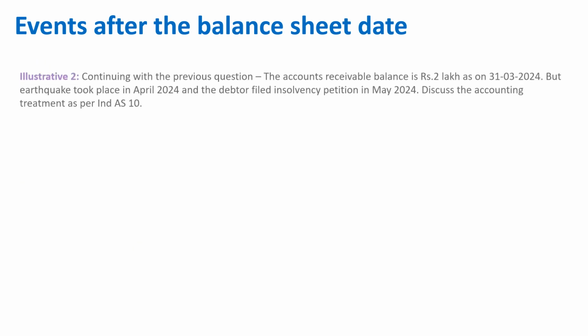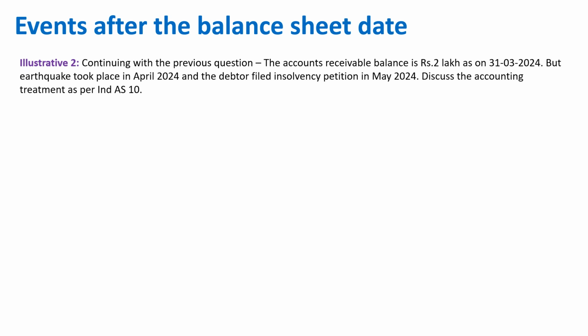Now let's take another example. Continue with the previous question. So what we understood in the previous slide: the accounts receivable balance is rupees 2 lakh as on 31st March 2024, but the earthquake took place in April 2024 and the debtor filed an insolvency petition in May 2024. Discuss the accounting treatment as per Ind AS 10.